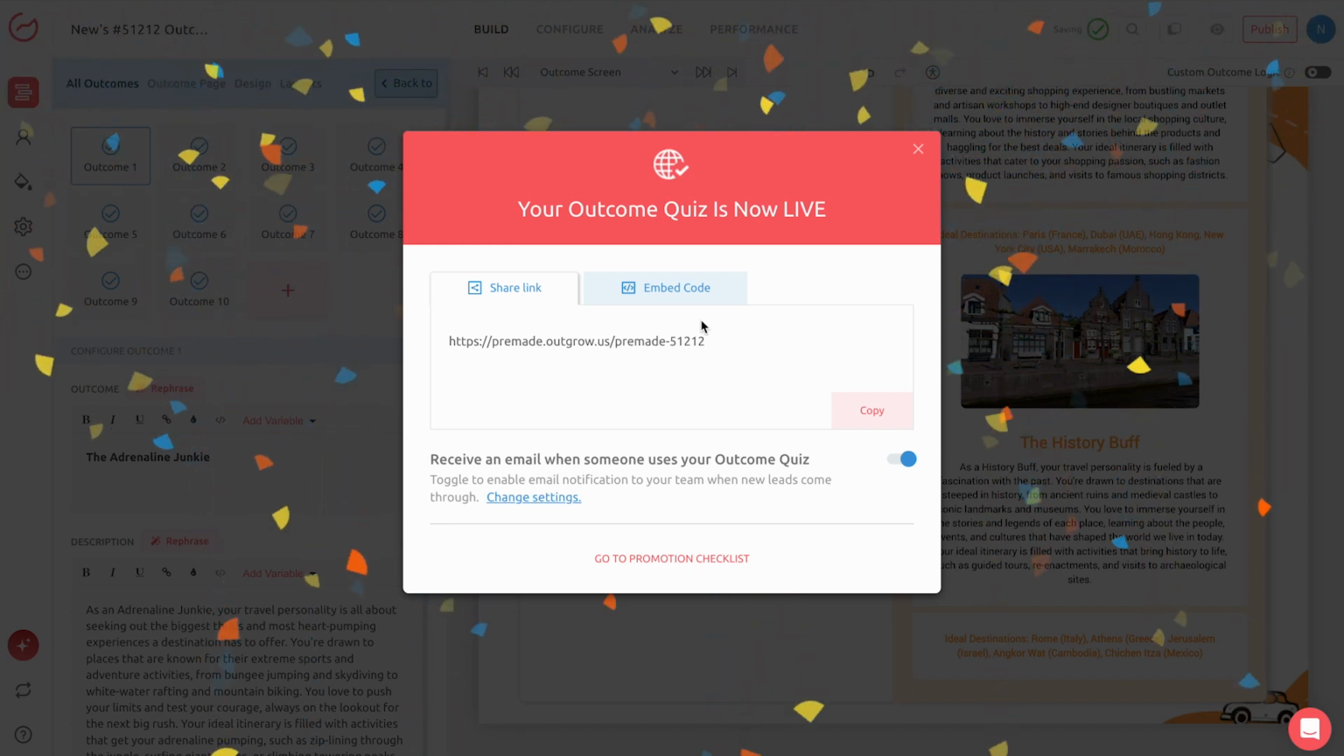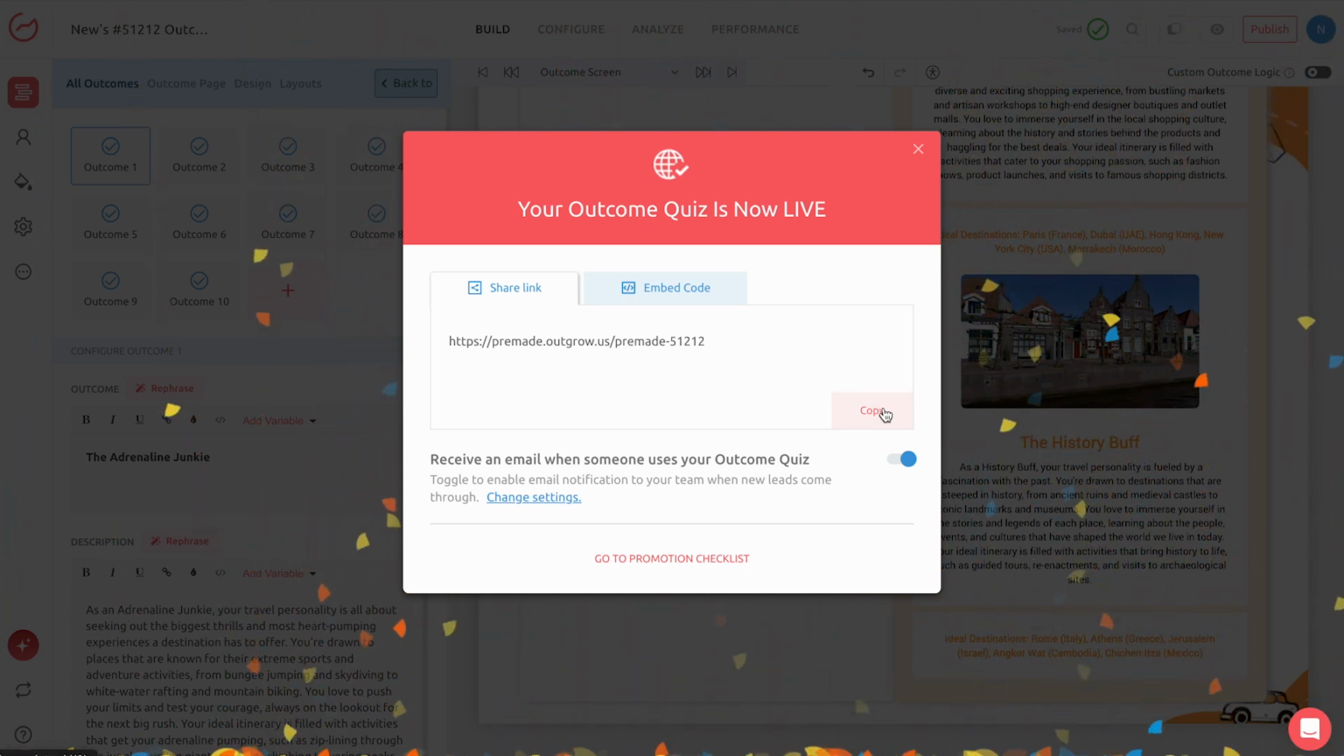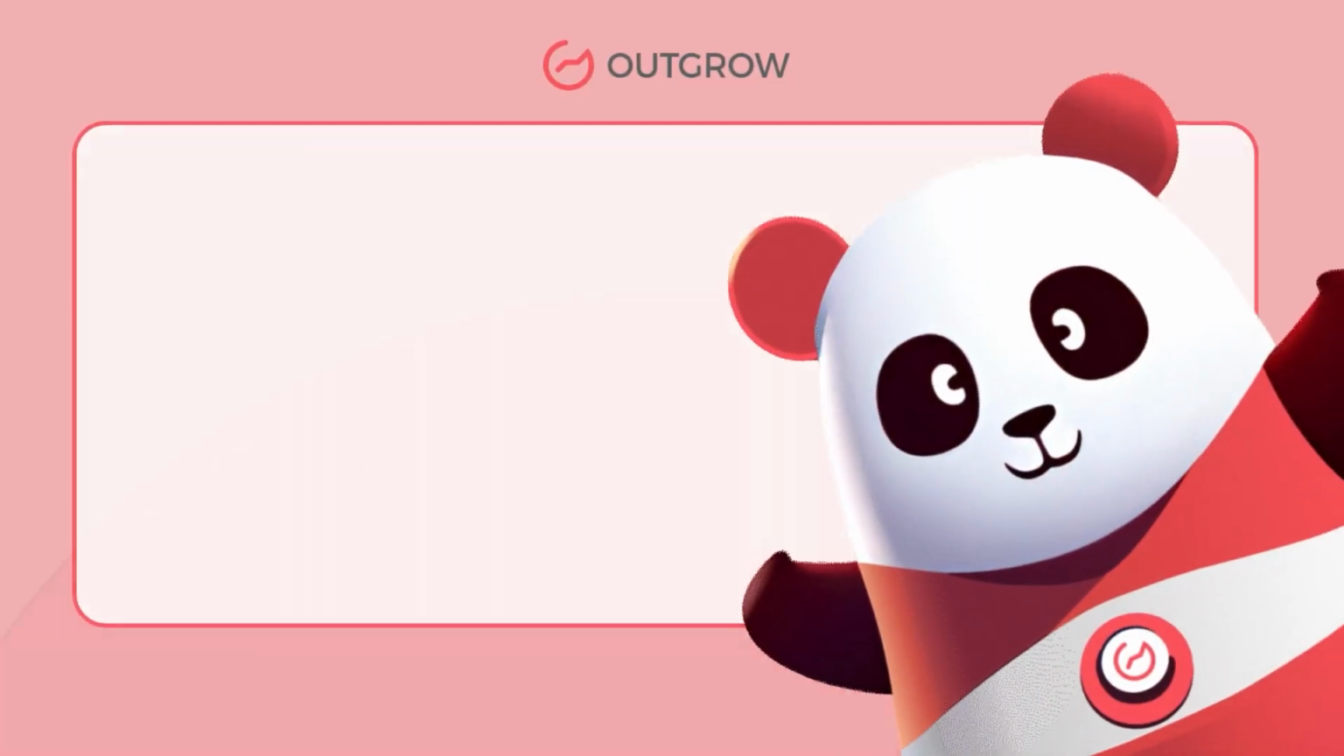Your quiz is now ready to inspire wanderlust, guide users toward their perfect destination, and capture qualified leads all in minutes using Outgrow.